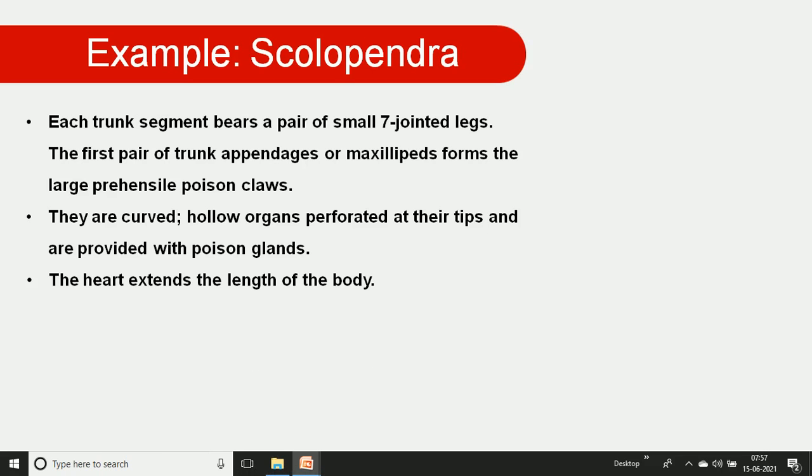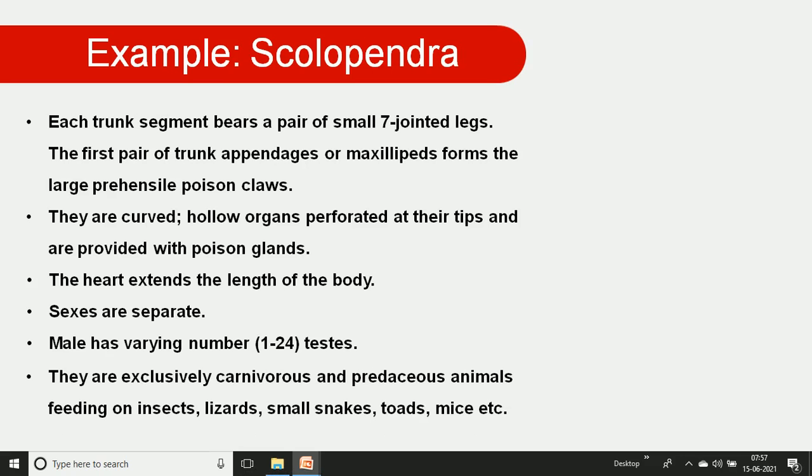The heart extends the length of the body. The sexes are separate. The male has a varying number of testes, about 1 to 24. They are exclusively carnivorous, predaceous animals, feeding on insects, lizards, small snakes, toads, mice, etc.